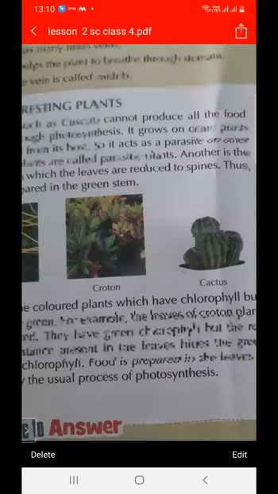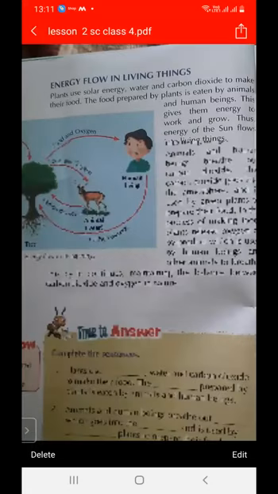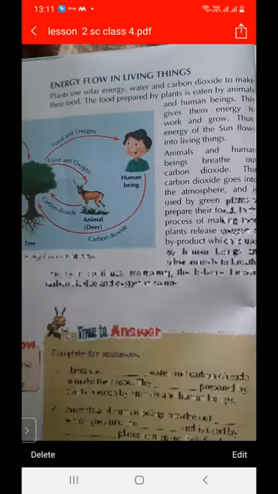How does energy flow in living things? We will see in this lecture. So we have studied some special features of plants, such as cactus and other plants. And then we will study energy flow in living things.